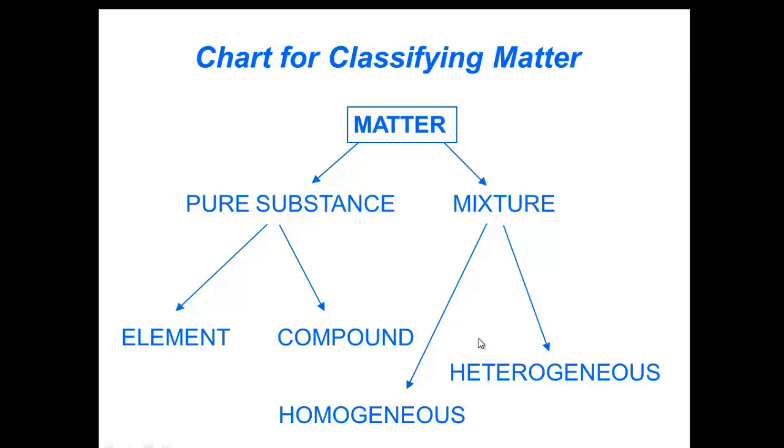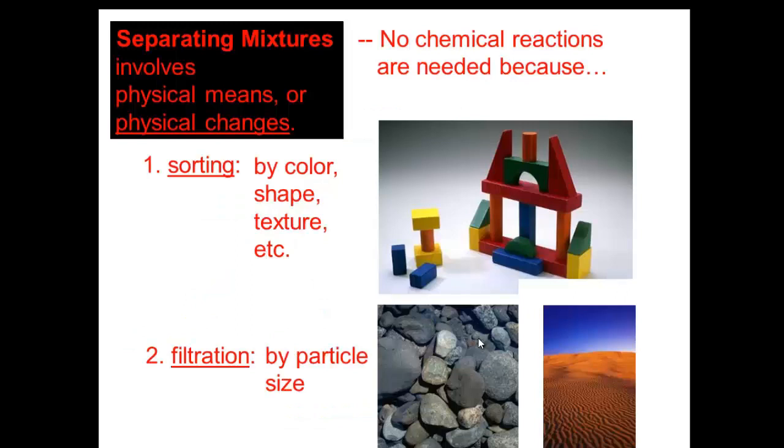Mixtures are heterogeneous mixtures or homogeneous mixtures. It depends on the way that the substances are mixed together, if it's smoothly or not. Now, to separate mixtures, we have to involve some physical means or physical changes. No chemical reactions are needed because, as we said before, all substances are physically combined, not chemically combined.